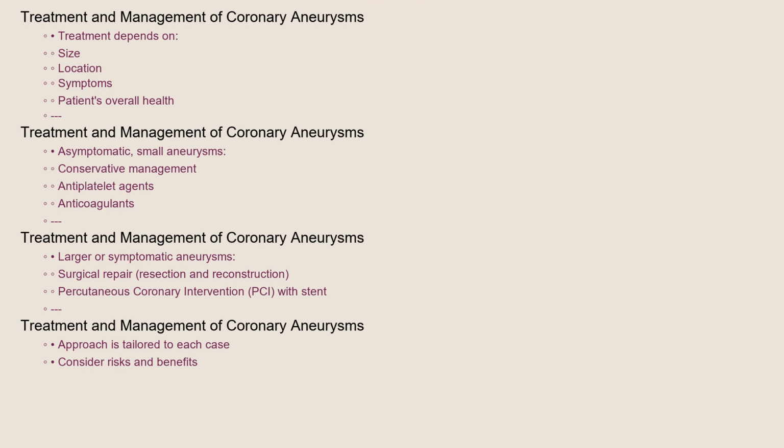Treatment and management of coronary artery aneurysms depend on the size, location, and symptoms of the aneurysm, as well as the patient's overall health. Asymptomatic, small aneurysms may be managed conservatively with medications like antiplatelet agents and anticoagulants to prevent blood clot formation. Larger or symptomatic aneurysms may require more aggressive interventions. These include surgical repair, where the aneurysm is resected and the artery is reconstructed, or percutaneous coronary intervention, PCI, with stent placement to support the weakened artery wall. The specific approach is tailored to each individual case, considering the risks and benefits of each option.